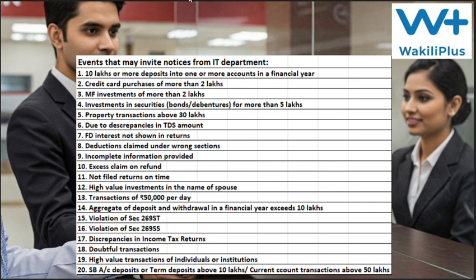Banks and financial institutions have to show high value transactions in their annual information report, the AIR, and the same is reported to the Income Tax Department. When they check it with the information you have given and both are not matching, then naturally they will send notices to you.